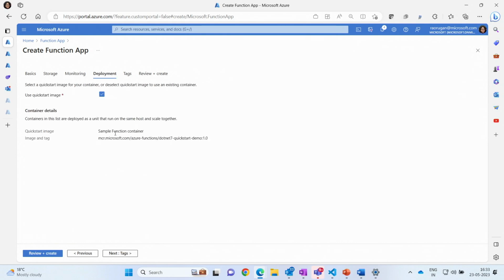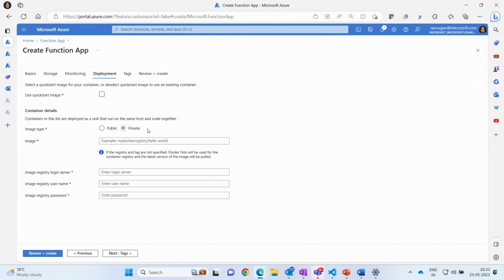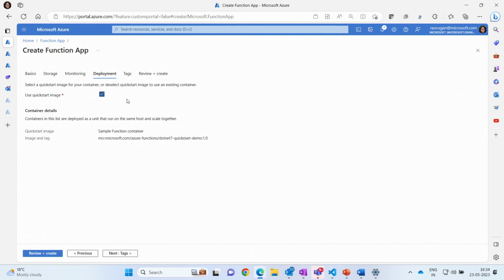And from a deployment standpoint, you could either choose a quick start image or give your image URL either from a public repository or a private repository. If it's a private repository, you're expected to provide the login server, username, and password as well. So I'm going to go ahead and choose a quick start image.